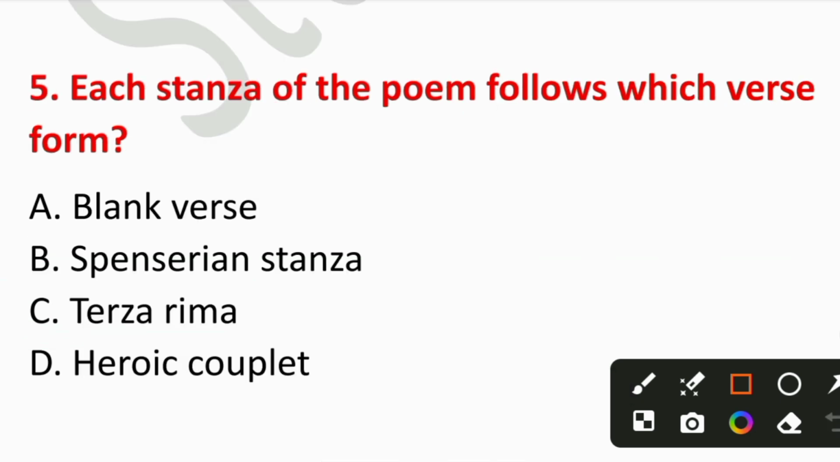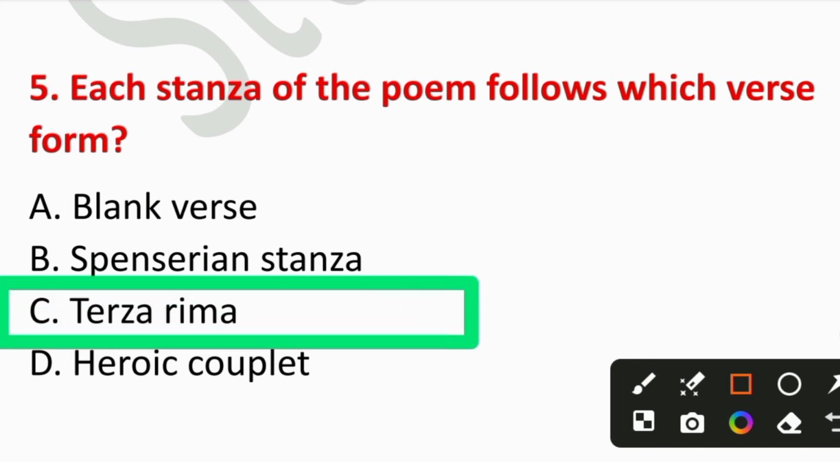Question number 5. Each stanza of the poem follows which verse form? A. Blank verse, B. Spenserian stanza, C. Terza rima, or D. Heroic couplet? So the right answer is option number C, Terza rima. Shelley uses Dante's Terza rima: ABA, BCB, CDC.